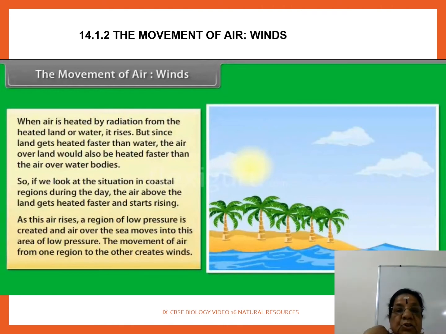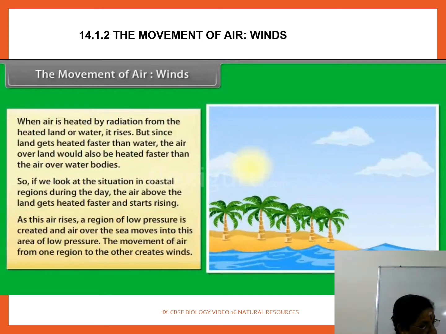bodies. So if you look at the situation in coastal region, during day, the air above the land gets heated faster and starts rising. So as this air rises, a region of low pressure is created and air above the sea moves into this area of low pressure. This movement of air from one region to other creates wind.